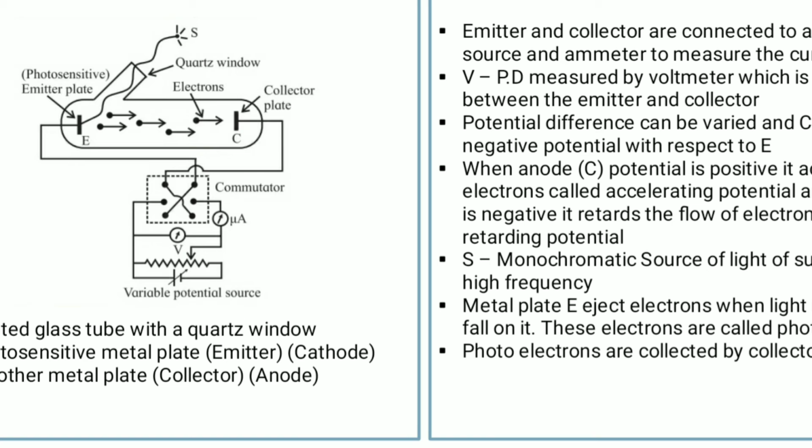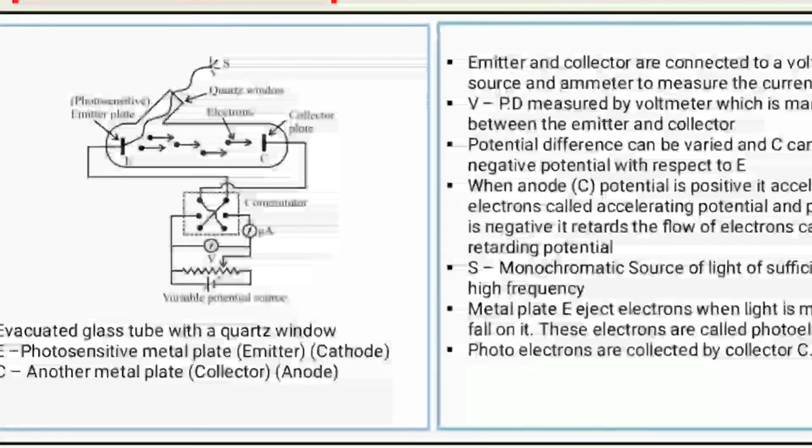charge on that collector C, and due to this positive potential or positive charge, C will act as an accelerator, and that is why positive potential on C is called accelerating potential.